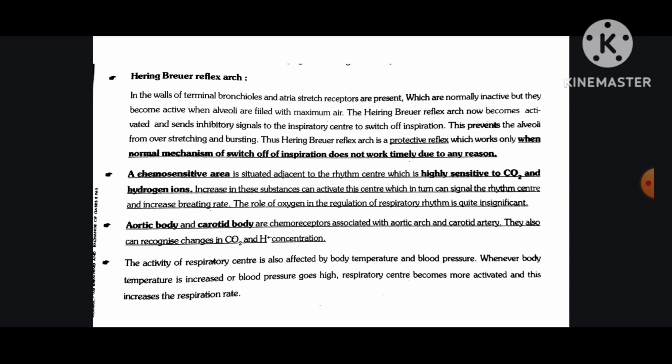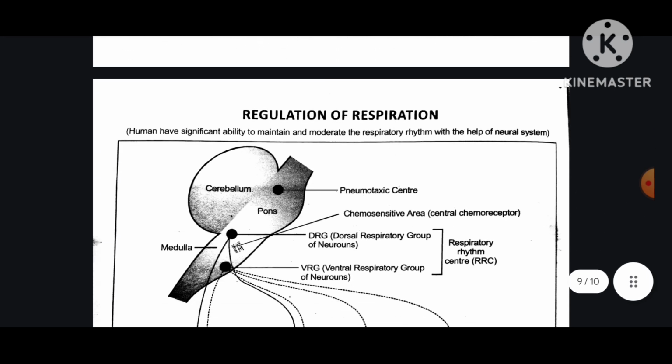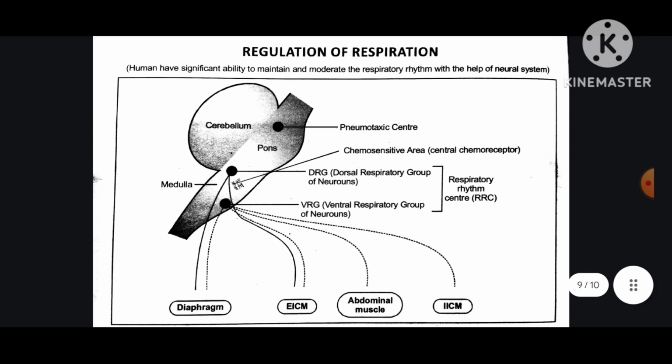The activity of the respiratory center is also affected by body temperature and blood pressure. Whenever body temperature is increased or blood pressure goes high, the respiratory center becomes more activated and this increases the respiration rate. Regulation of respiration.